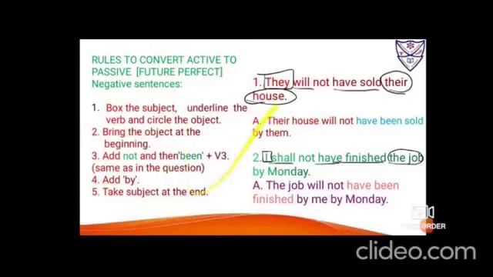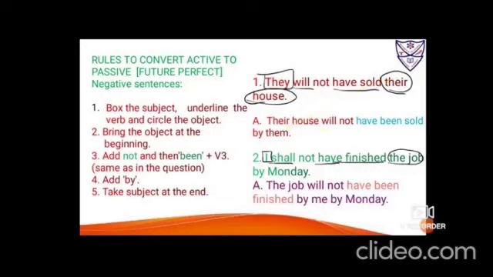Now next is they will not have sold their house. So it is they is the subject, box it. Will have sold is the verb we have to underline. Their house is the object, you have to circle it. Now their house is to be brought ahead. Again it is third person pronoun non-living, so you will be putting will.